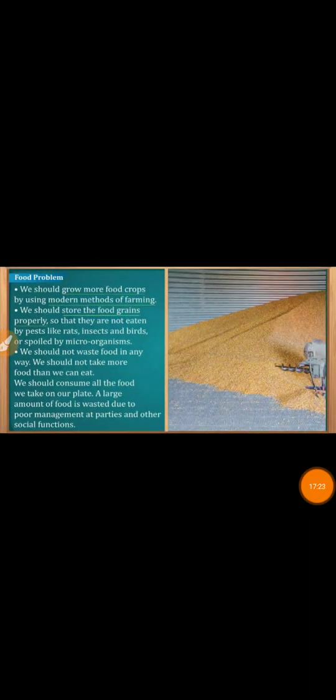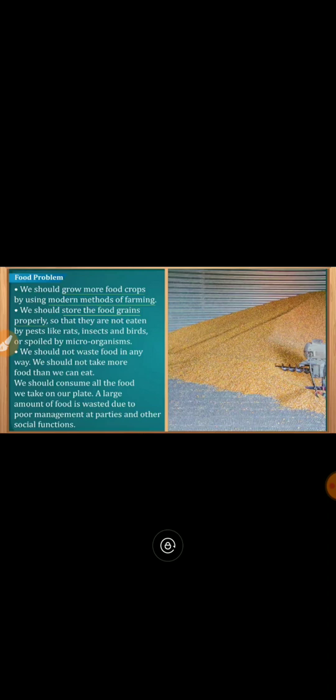The next possible solution is to store the grains in a proper manner. You must have heard that so many times in the rainy days, tons of wheat get spoiled at railway stations, etc. Why? Because it was not stored in a proper manner. If we store it properly, then we will be able to save it.